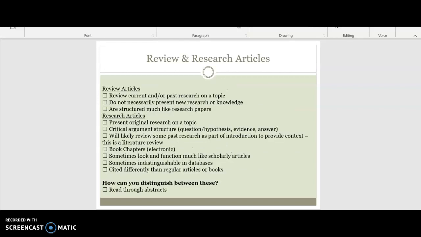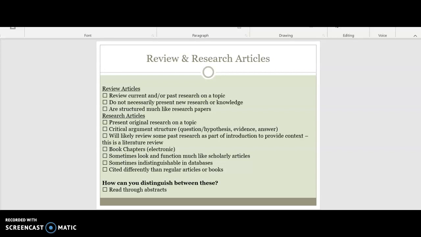So review and research articles. Review articles review current and or past research on a topic and do not necessarily present new research or knowledge. They're structured much like research papers. Research articles present original research on a topic, and they have a critical argument structure such as question, hypothesis, evidence, answer. They will likely review some past research as part of the introduction to provide context. This is a literature review.